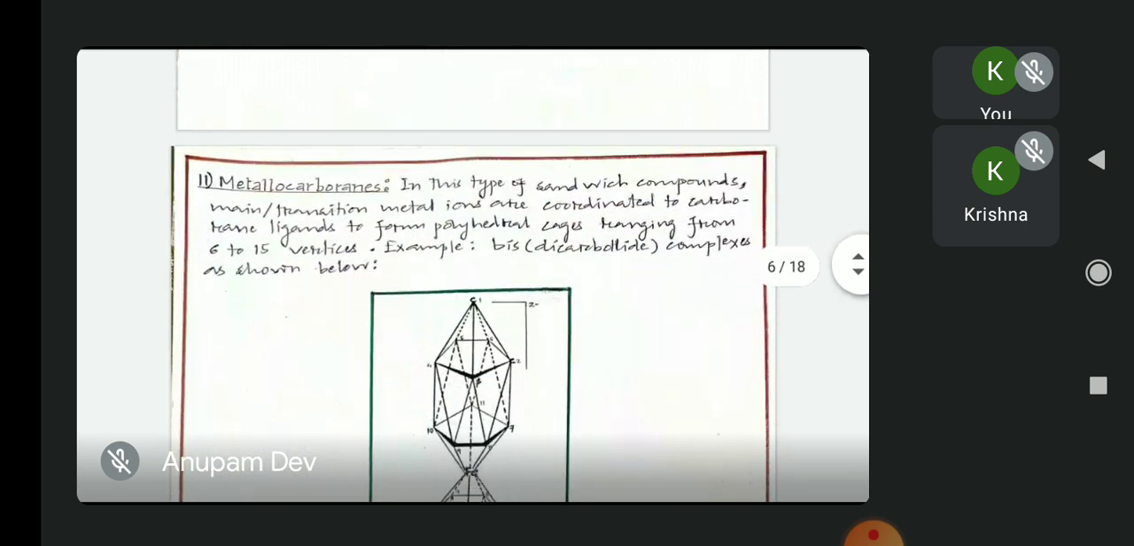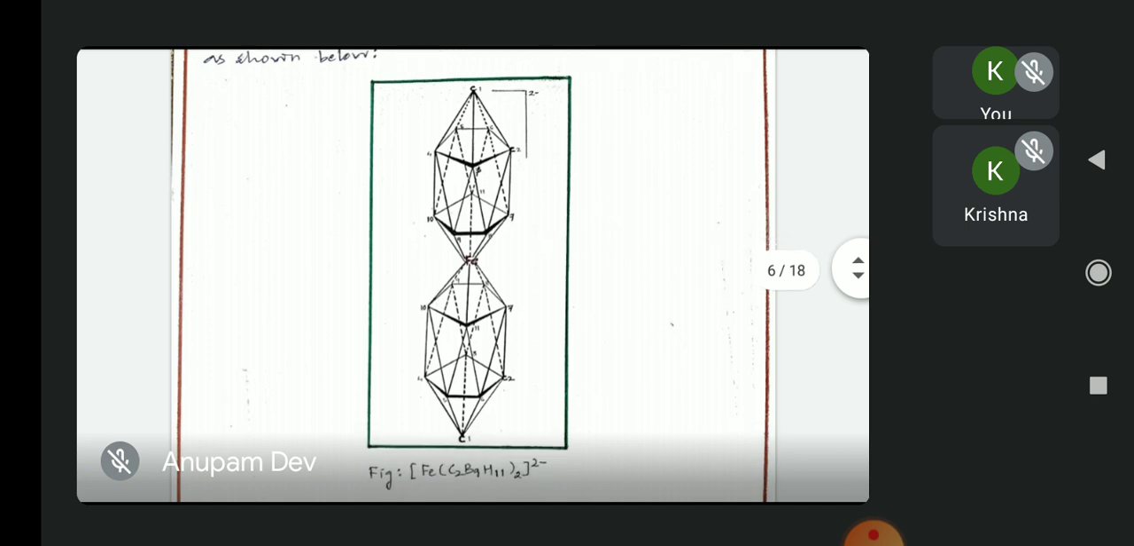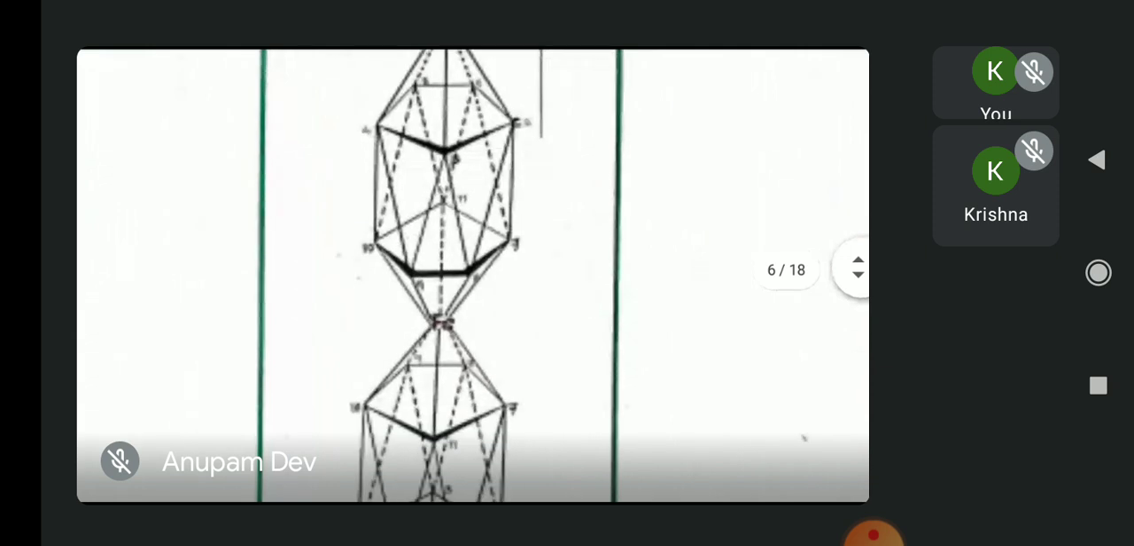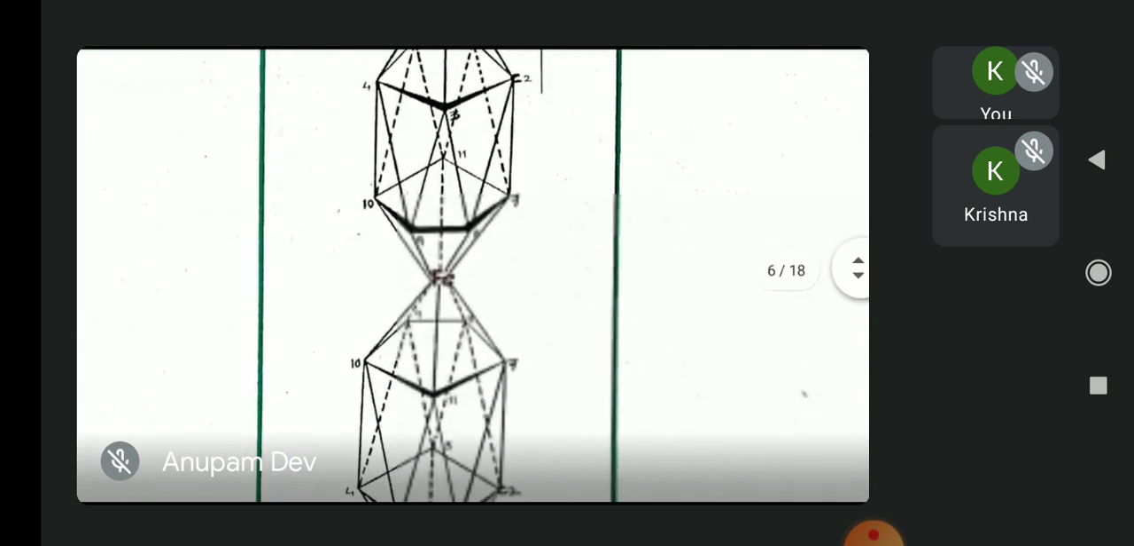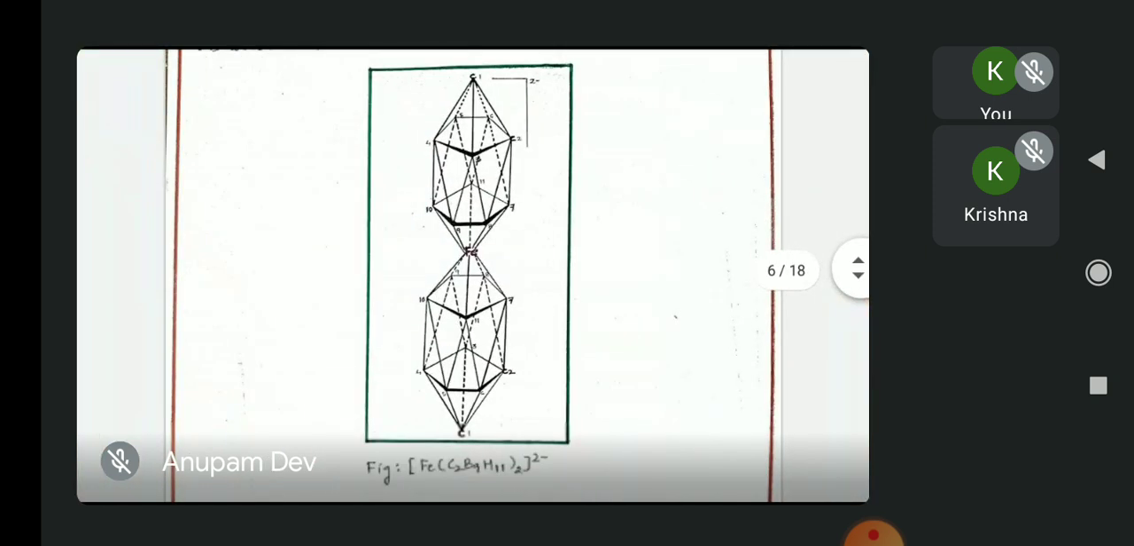Now let us look at the other subtype of the first type of sandwich compound, which is metallocarborines. In this type of sandwich compounds, main group or transition metal ions are coordinated to carborane ligands to form polyhedral cages ranging from 6 to 15 vertices. For example, bis dicarbolide complexes as shown below. Here we can clearly see that this iron atom is sandwiched between two carborane polyhedral cages.